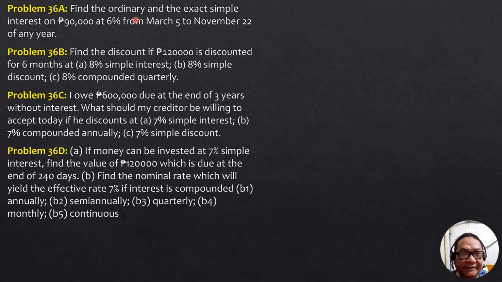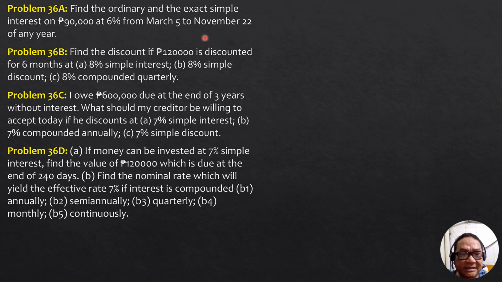We have ordinary simple interest, so the denominator is taken as 360 days. Then if we have exact simple interest and the year is ordinary, then the denominator is 365 days.